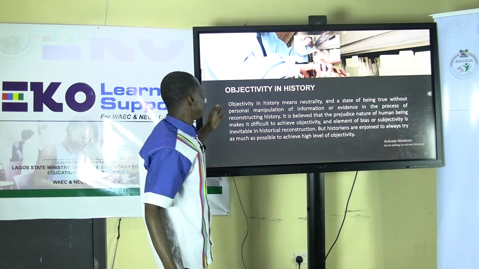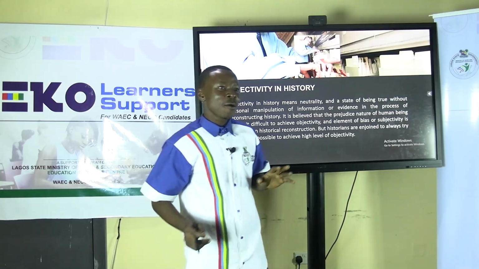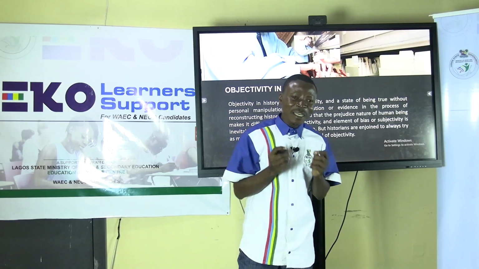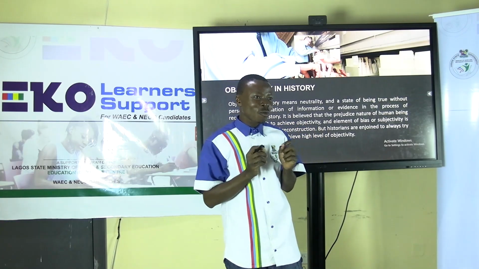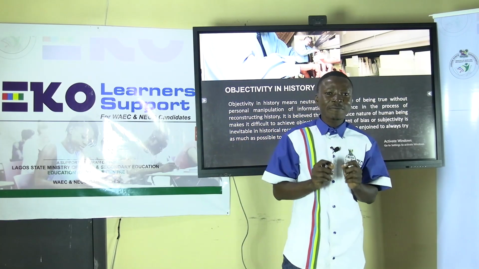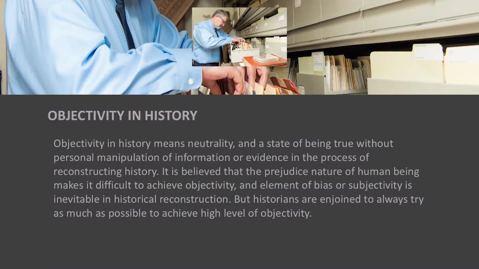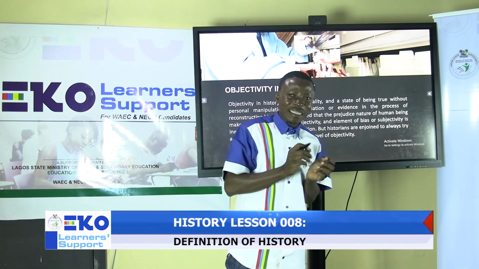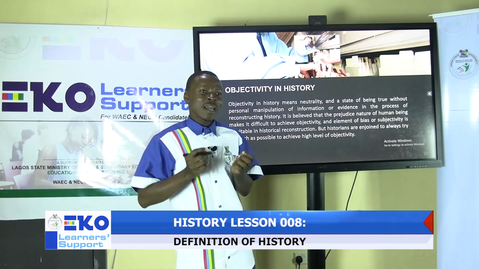Then we look at objectivity in history. Objectivity is very central to what history is, because objectivity in history lets us know that historians should be free from bias and from emotions in doing their historical research.